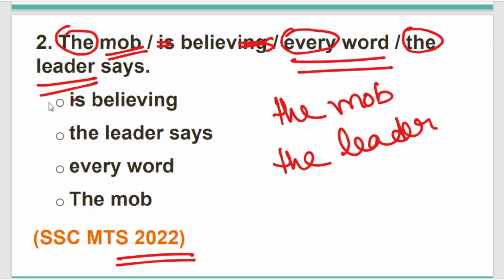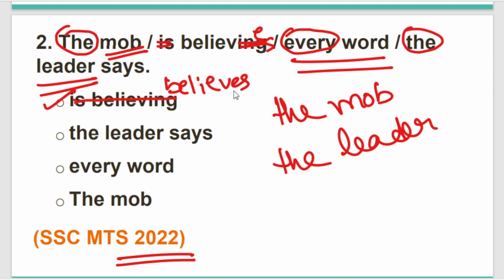So we have to choose option number 1, and is believing is the incorrect tense; it will be believes. Let me repeat this logic once more. The mob is being specified. The leader is being specified. And in the sentence, it is said that the mob is believing every word of the leader.